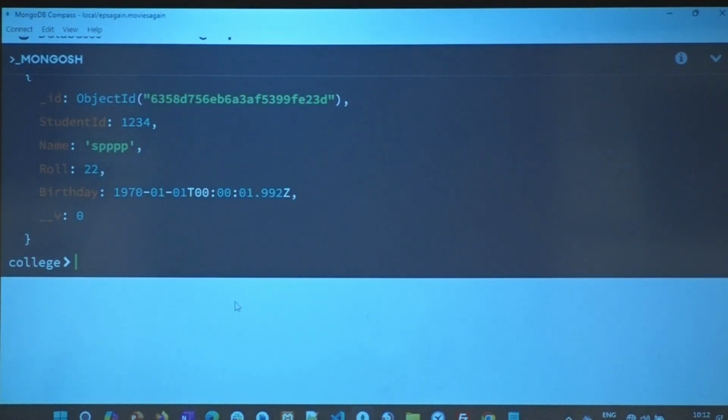So with this whole exercise, what I am trying to tell you are 2-3 important things. One, get into a habit of using shell. Don't use Compass too much. Check Compass only to see if the records have been incremented or not. When you are adding from Thunder Client or when you are working with the whole front and back and the whole thing, check it to see if the information is there, if the records are getting updated.